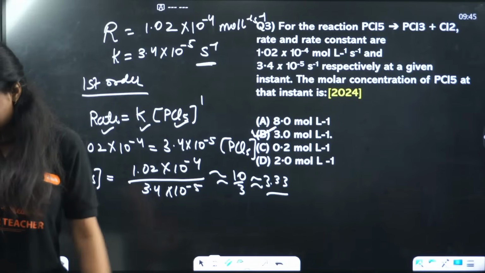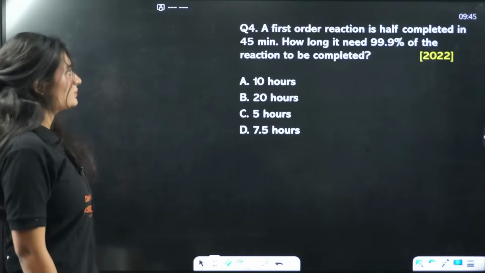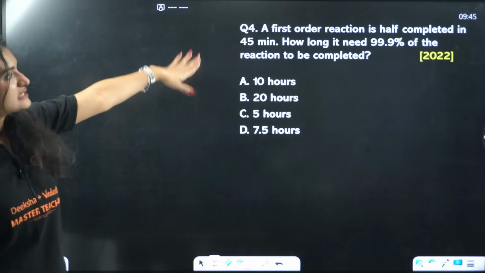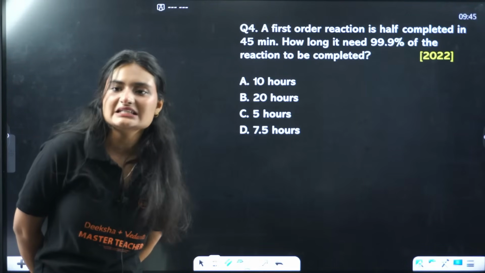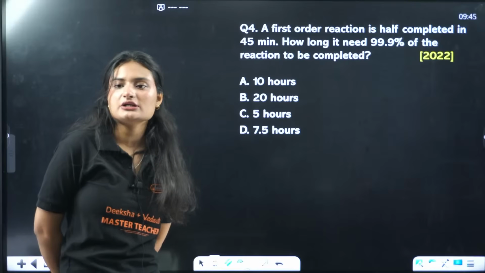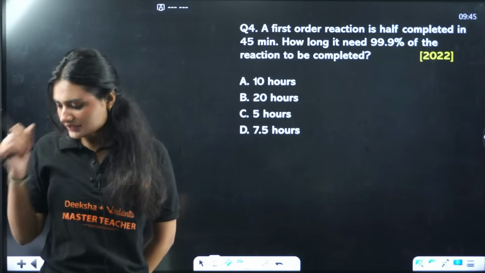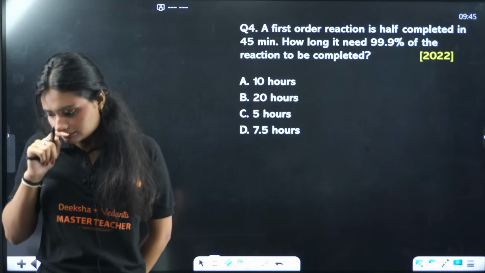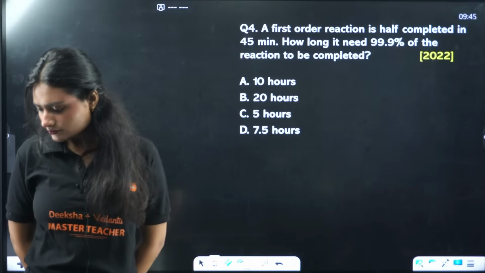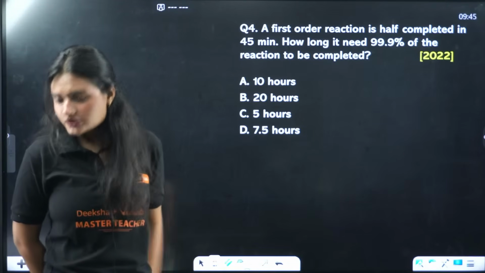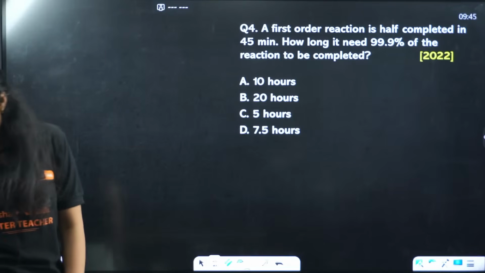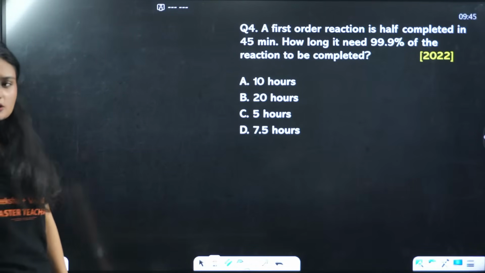Okay, next question. Let's move on to the next one. A first order reaction is half completed in 45 minutes. How long does it need for 99.9% of the reaction to be completed?